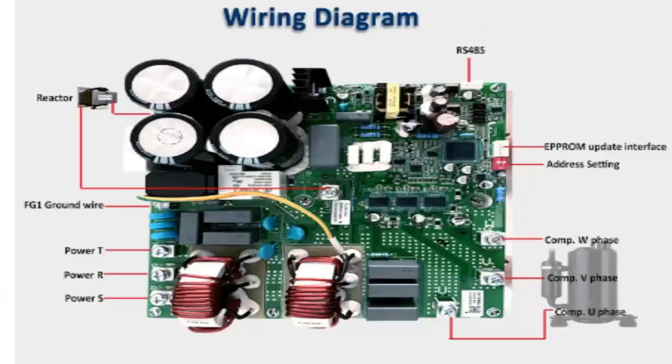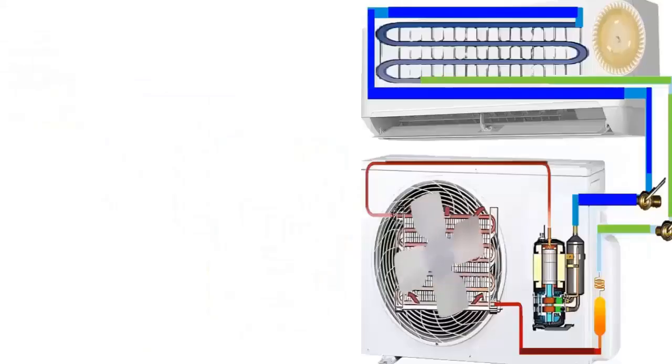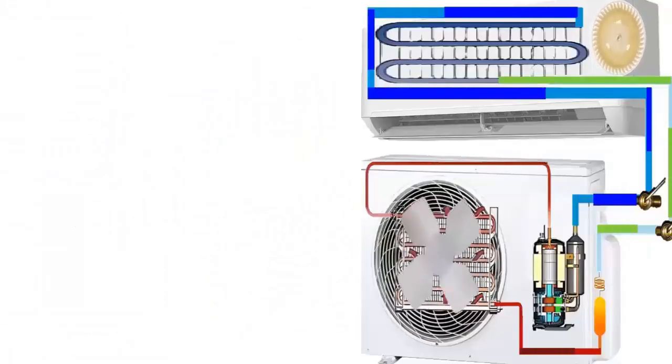4. Problems with the control board. A fault in the electronic board's PCB can cause the units to fail to communicate correctly, generating a mode conflict.